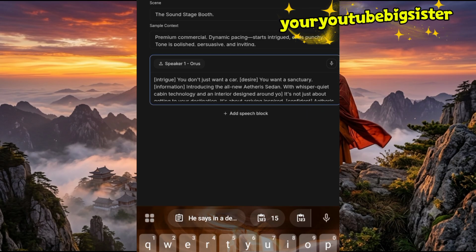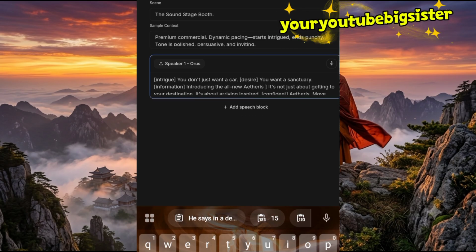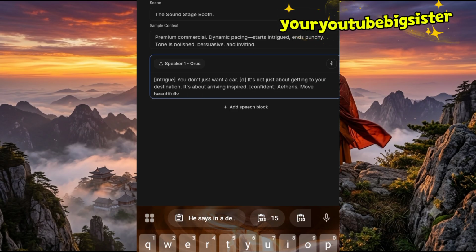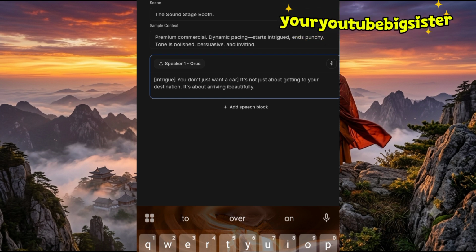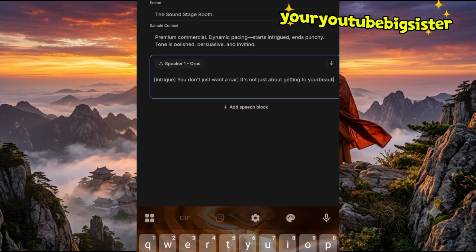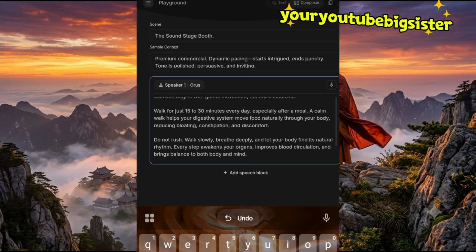So what I'm going to do is delete this existing script that is here, because when it comes to Google AI Studio, you're going to see an already made script. You have to delete it so you can have space to paste your own. I hope I'm communicating. So delete everything to the last word. Delete every single thing you see there. So I'll just paste my prompt. I've pasted it.